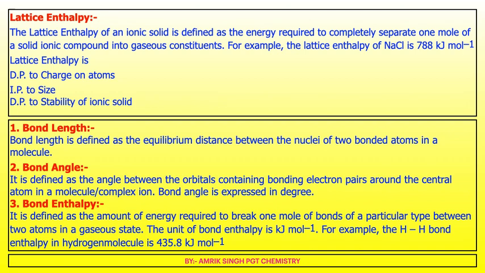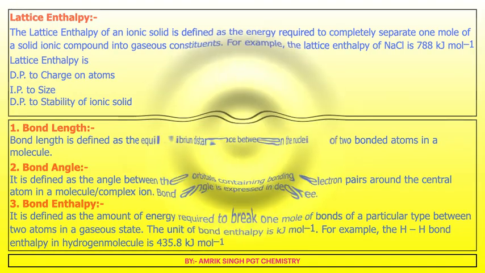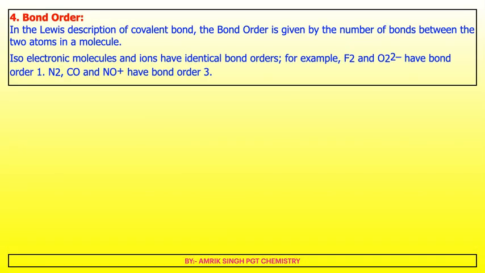Bond enthalpy is defined as the amount of energy required to break 1 mole of bonds of a particular type between two atoms in the gaseous state. The unit of bond enthalpy is kilojoule per mole. For example, the H-H bond enthalpy in the hydrogen molecule is 435.8 kilojoule per mole.